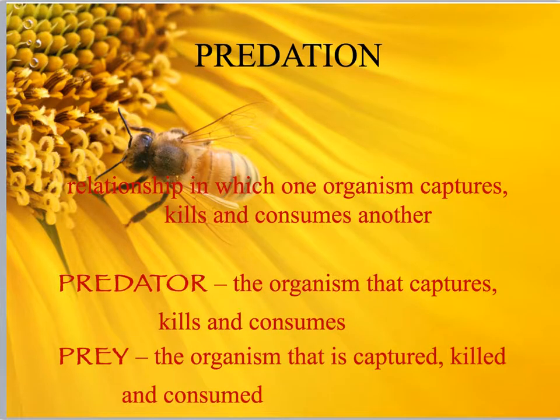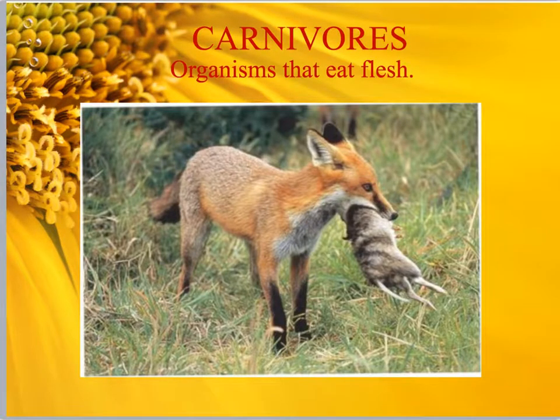Moving over to the left-hand side on your notes, predation is the relationship in which one organism captures, kills, and consumes another. There are 2 roles in predation. We can have the predator. This is the organism that will do the capturing and the killing and the consuming. And the prey. This is the organism that gets captured, killed, and gets consumed. One type of predator is a carnivore. This is an organism that will eat flesh. The example here is the fox eating the rodent.